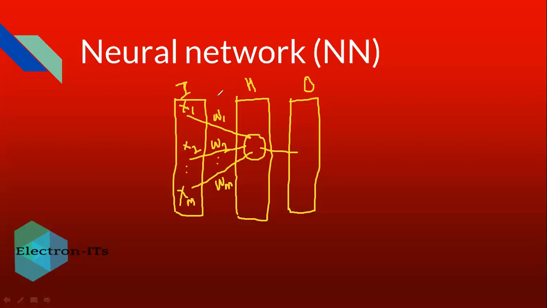But these weights and the inputs together have to activate the system. For that we require one function, which is called the activation function. When inputs and weights combine, we use this function to trigger the system on, to make the system work.